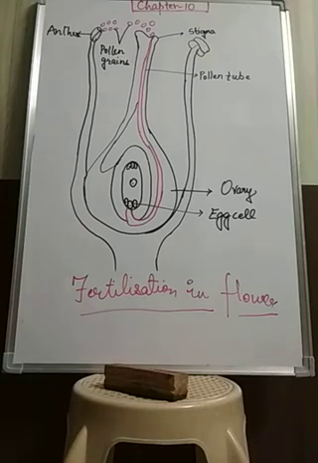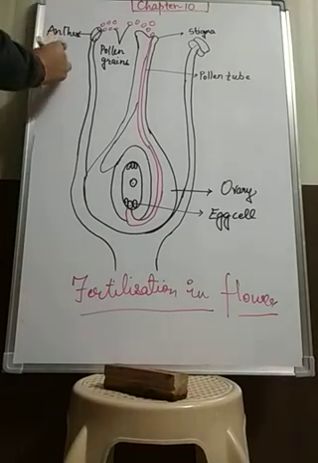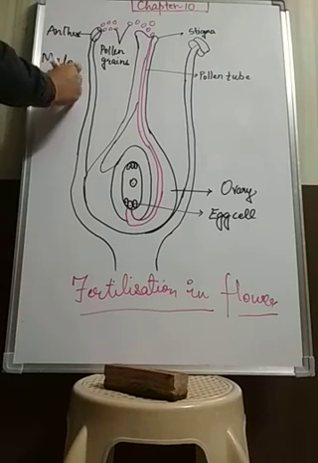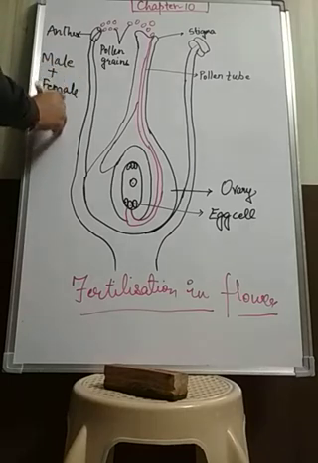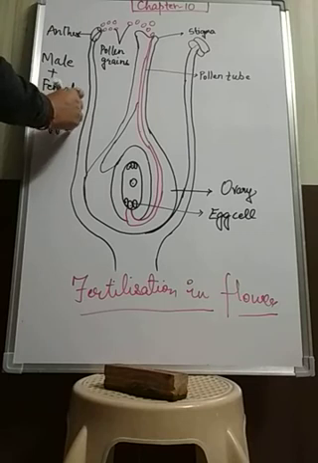So fertilization is defined as the fusion of two gametes, and those two gametes are one male gamete and one female gamete, and the product of this fusion is called zygote. One male plus one female gamete will fuse together and form the zygote. Male gamete plus female gamete, and these two will form a new cell that is known as zygote.